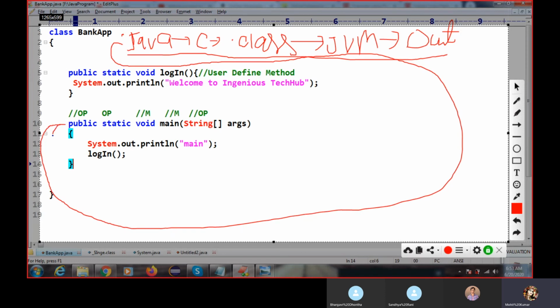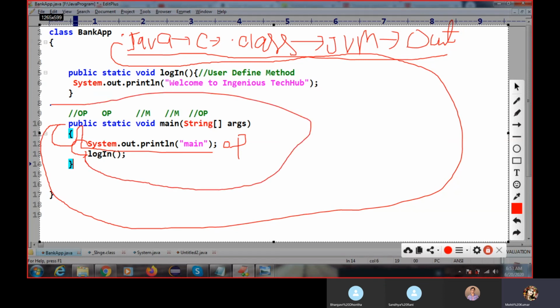If the main method is there, then it will enter inside this block and the method is executed from top to bottom. This line is executed, and here you will get output. And again, you can see this line. When the control goes here, it will search for where your login method is.